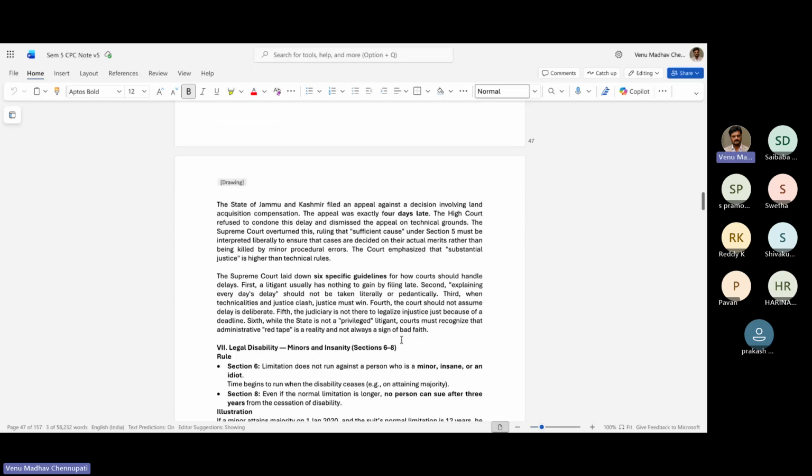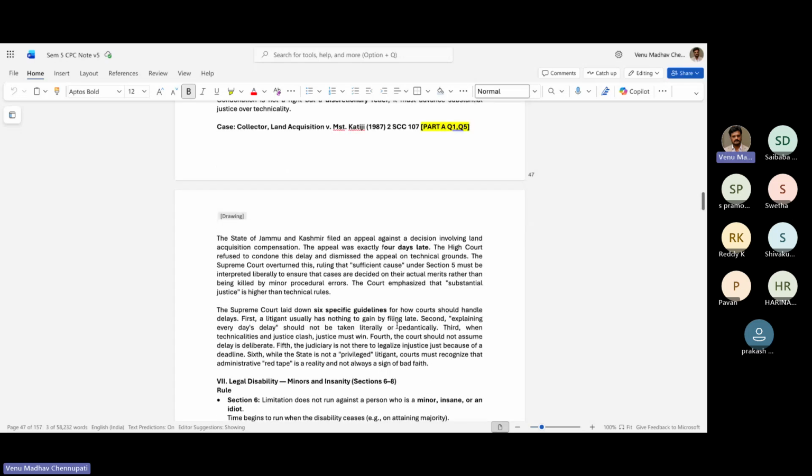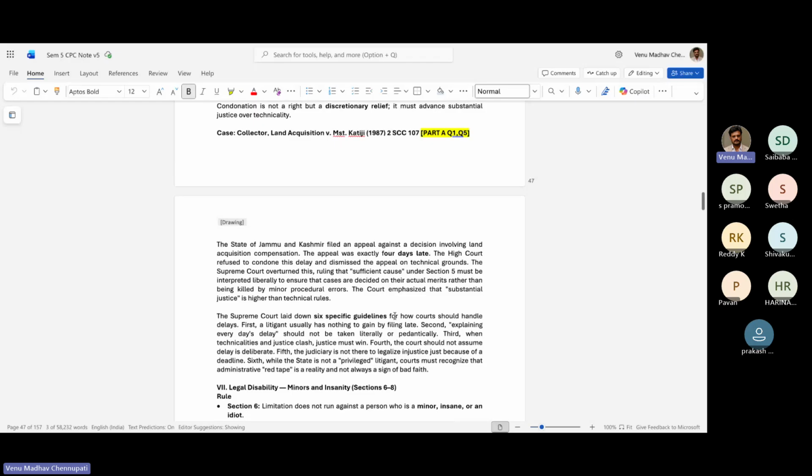Okay. And why is this case important? In this case, what they did is the Supreme Court laid down 6-point specific guidelines on how courts should handle the delay. Okay, these are the 6 points. First, any litigant should have nothing to gain by filing late. Second, explaining every day's delay should not be taken literally. Third, when technicalities clash with justice, justice must win.